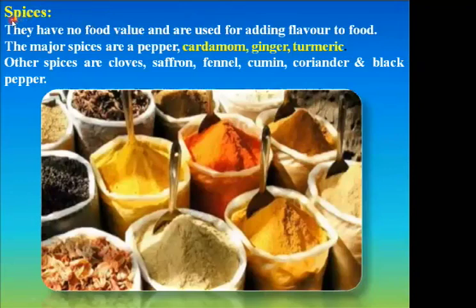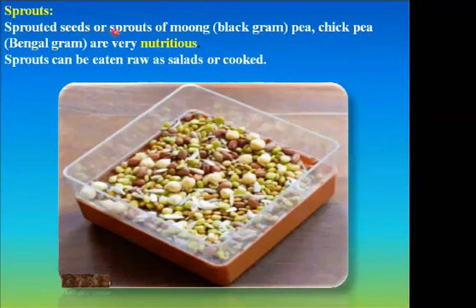Next come spices. They have no food value and are used for adding flavor to food. The major spices are pepper, cardamom, ginger, turmeric, etc. Other spices are cloves, saffron, fennel, cumin, coriander and black pepper. Next we have sprouts. Sprouted seeds of moong, that is green gram, pea and chickpea, that is Bengal gram, are very nutritious.